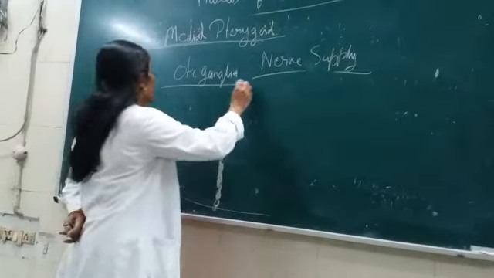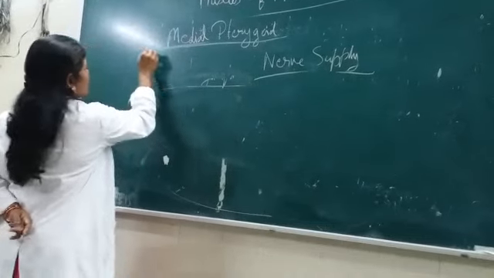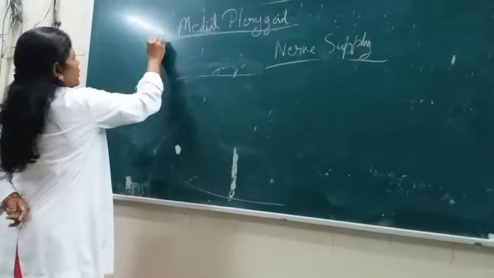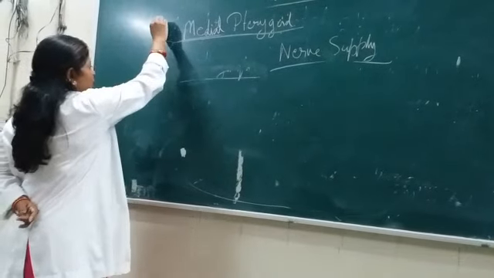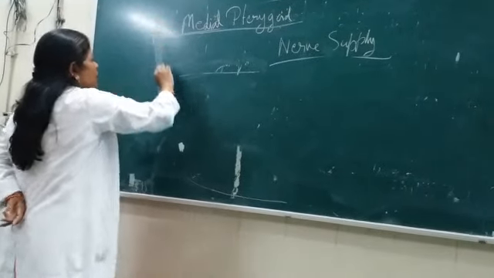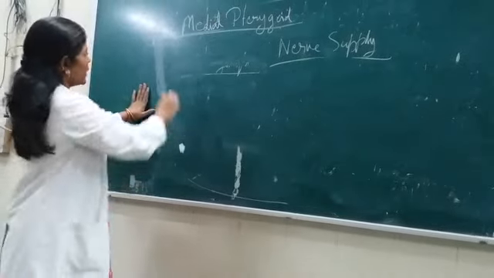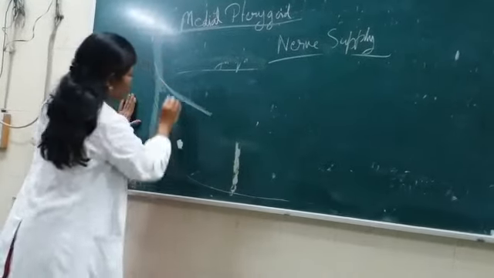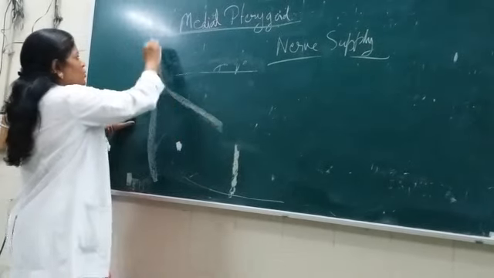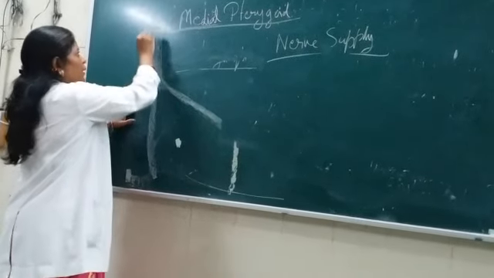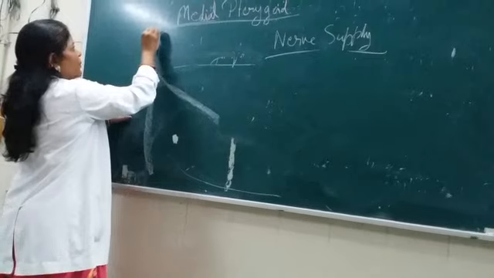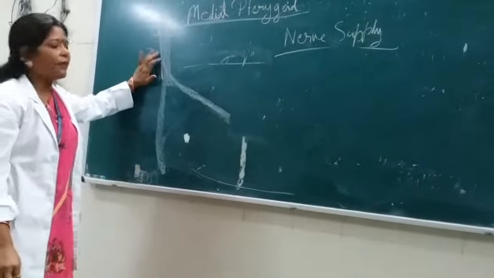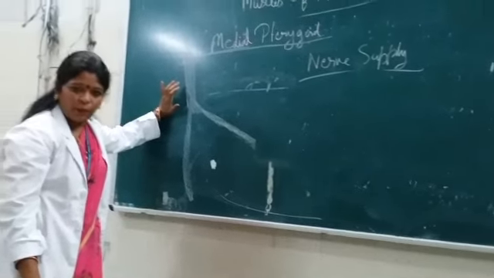What happens? Just now I have discussed this. After emerging through the foramen ovale, this mandibular nerve, both the motor and sensory, divides into the anterior and the posterior division, we have discussed. So just after emerging by the foramen ovale, it is the undivided trunk present here in the infratemporal area.